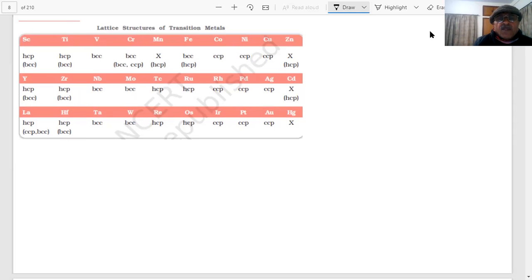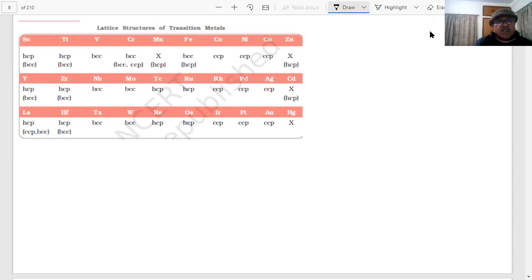For some of these, nothing has been shown for the crystal lattice structure. Therefore, with the exception of zinc, cadmium, and mercury, which we have already told you about, and manganese, the transition metals have one or more typical metallic structures.